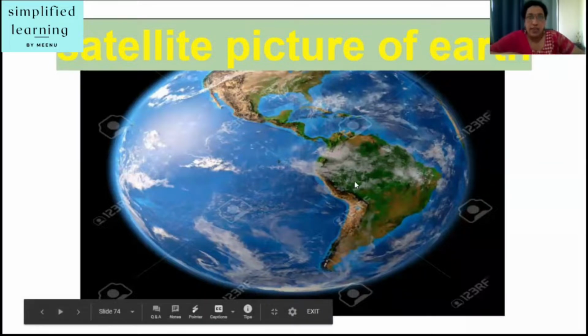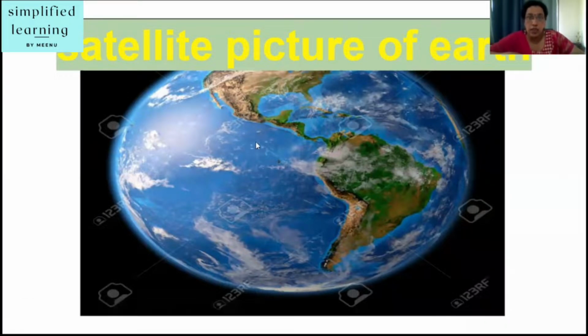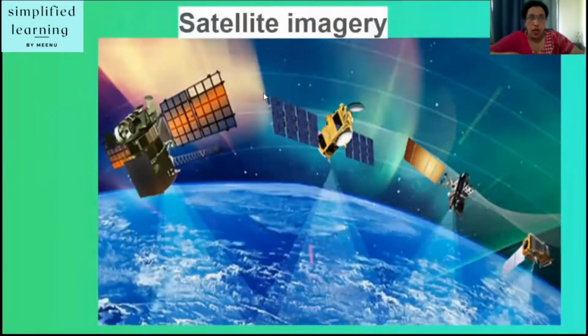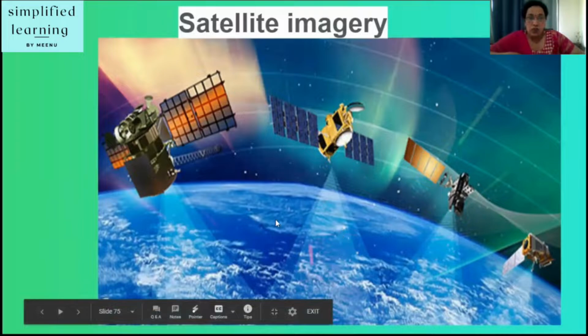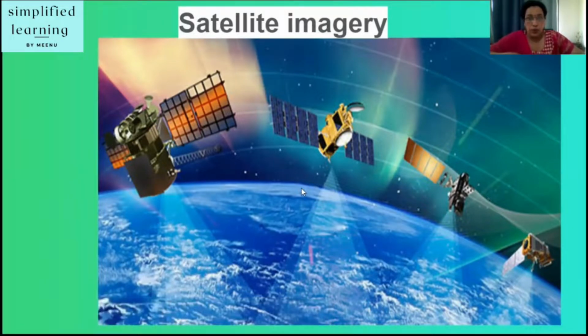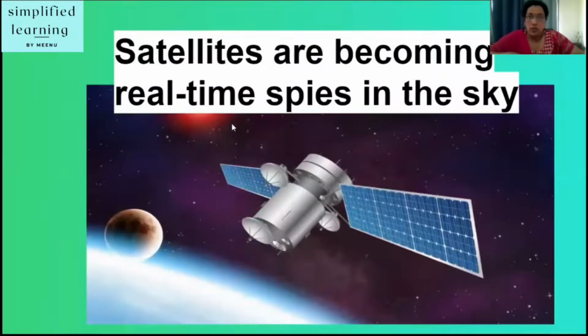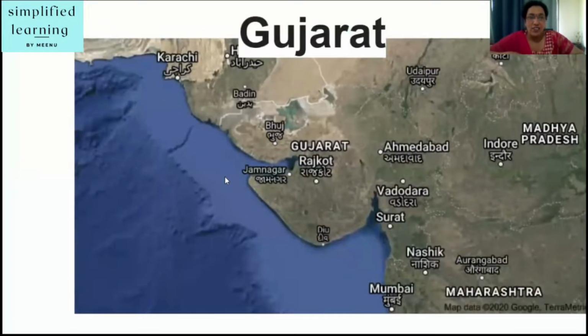Now look here, this is a satellite picture of our Earth. You can easily see North America, South America. And this is the isthmus of Panama, joining both. These are satellite imagery. You can see they are taking images from different parts of the Earth. So satellites are becoming real-time spies in the sky. Do you agree? So this is a satellite picture of Gujarat.